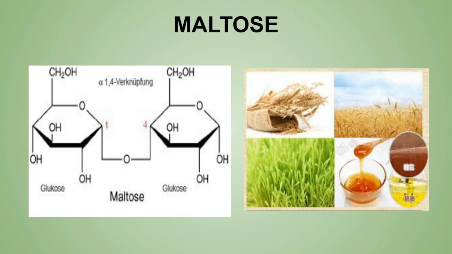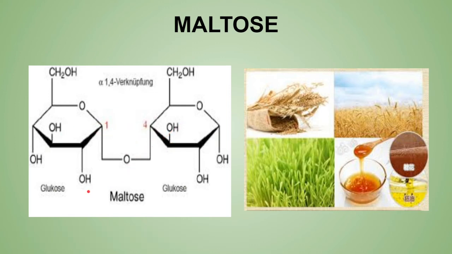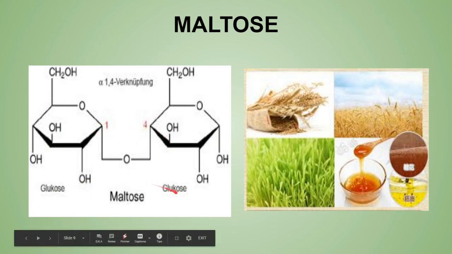Now next is maltose. Here two glucose units are combined together by a glycosidic bond. Remember, alpha D glucose and alpha D glucose, both the same, are combined together, and the first carbon atom combines with the fourth carbon atom.